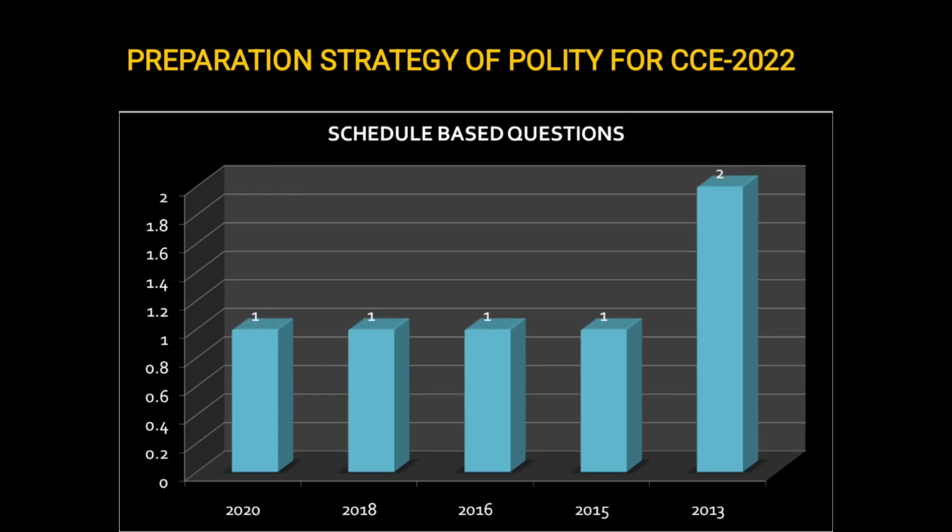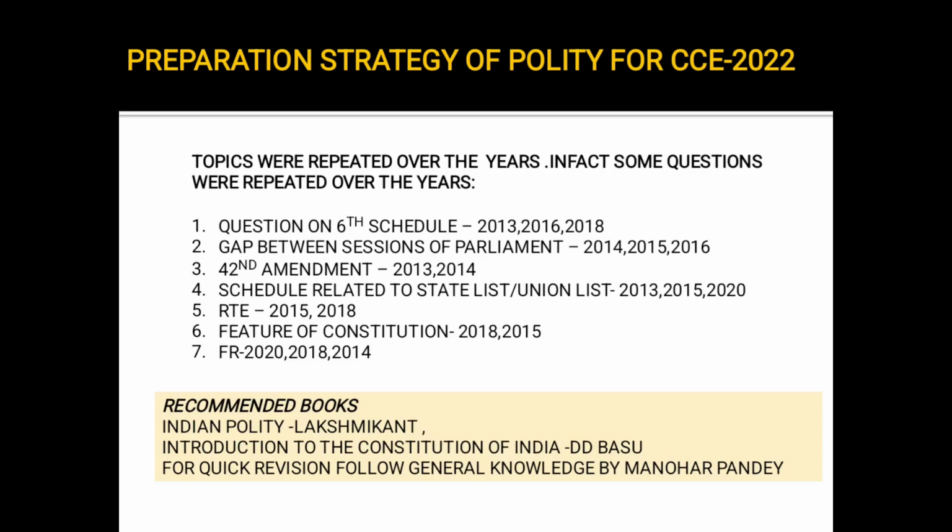Right? There was a question on schedule based. See, in 2013 there were 2 questions. In almost every other year there is 1 question each. Some questions were exactly repeated, as you can remember. The question on which schedule deals with state list and union list was repeated. Yes. So these were the topics that were repeated. So you can know topics were repeated over the years. In fact, some questions were also repeated.